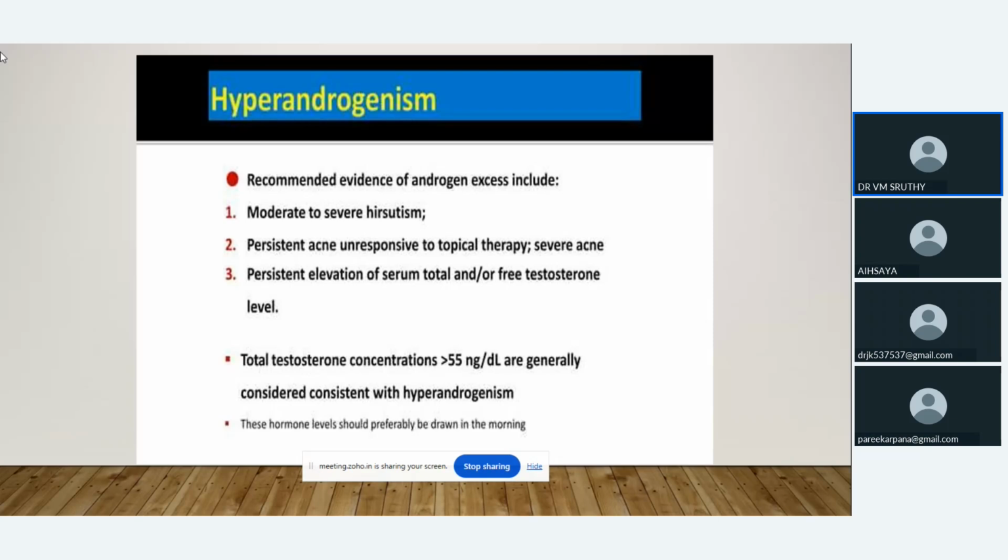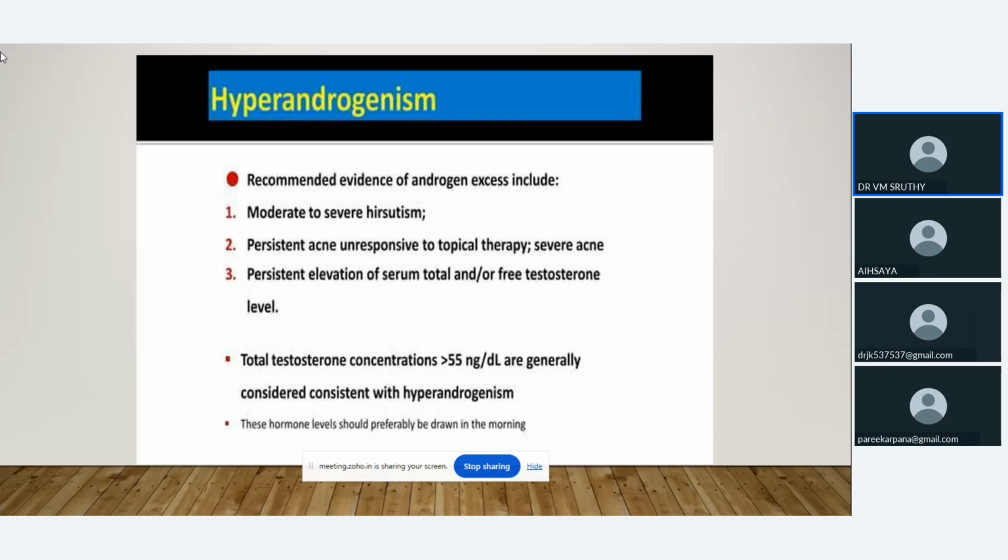So hyperandrogenism, how will we assess it? Mainly hyperandrogenism causes hirsutism and acne. Before starting any treatment, we have to confirm it as hyperandrogenism, and we do that through the signs and symptoms.